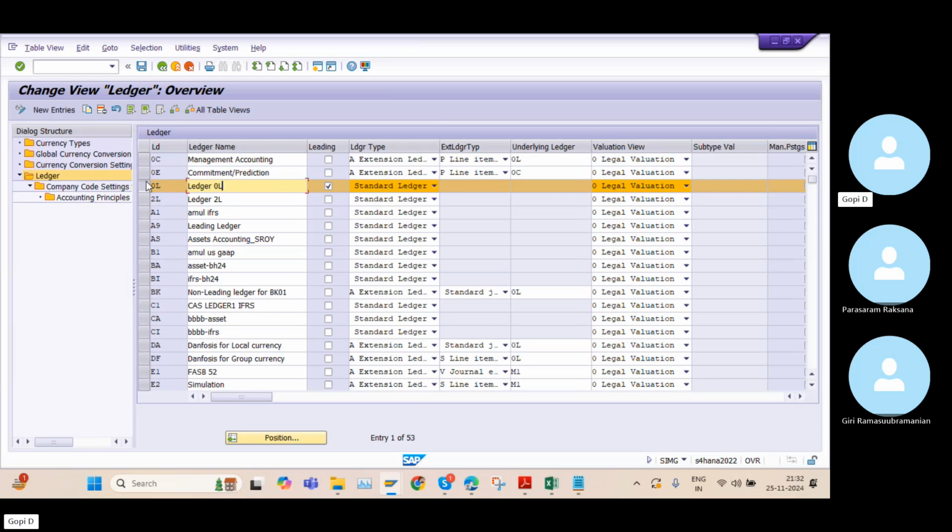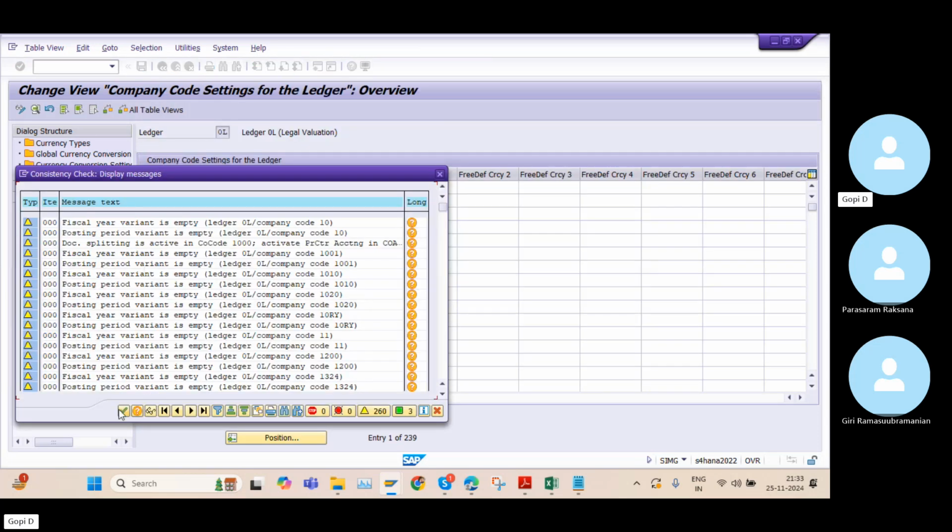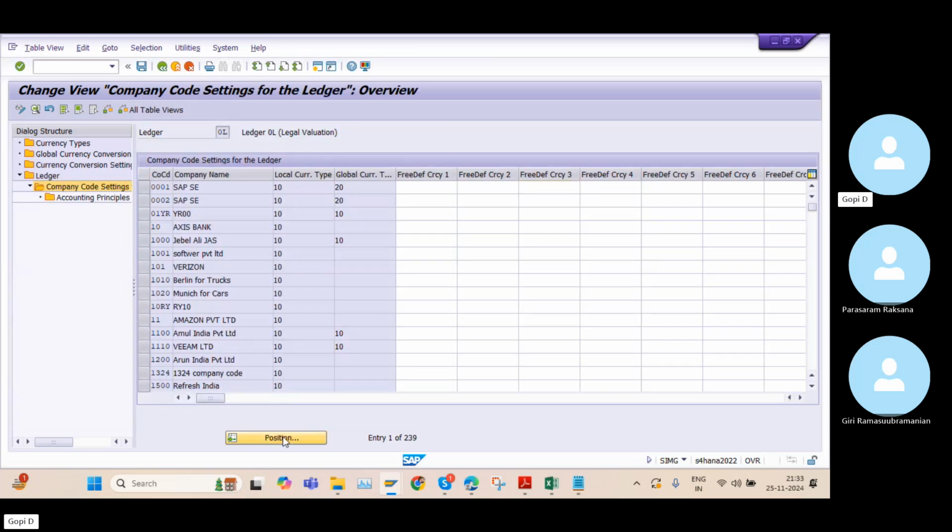Okay. So this ledger is created by the system automatically whenever we create any company code. For one company code, we must have at least one ledger. That ledger is nothing but the leading ledger. So 0L is the standard ledger. Under the 0L ledger, if I go to the company code settings, our company code appears automatically.